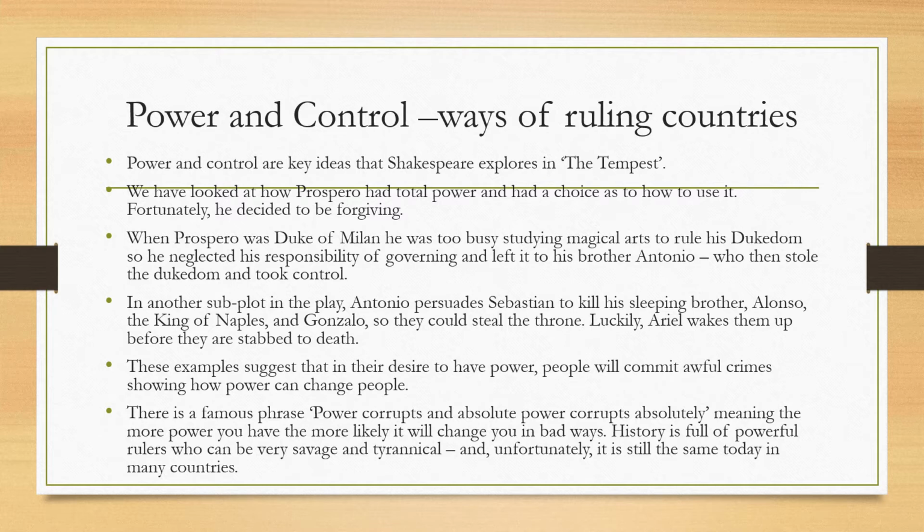In another subplot in the play, Antonio persuades Sebastian to kill his sleeping brother, Alonso, the King of Naples, and Gonzalo, so they could steal the throne. Luckily, Ariel wakes them up before they are stabbed to death. These examples suggest that in their desire to have power, people will commit awful crimes, showing how power can change people. There is a famous phrase, power corrupts and absolute power corrupts absolutely, meaning the more power you have, the more likely it will change you in bad ways. History is full of powerful rulers who can be very savage and tyrannical, and unfortunately, it is still the same today in many countries.